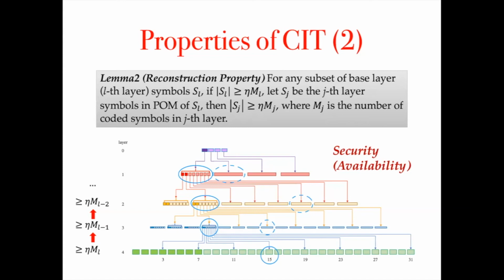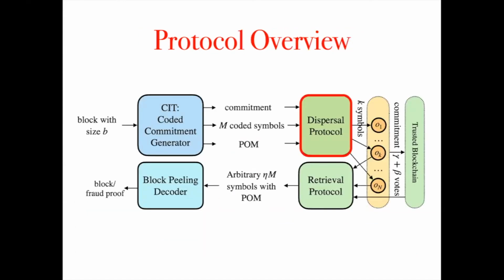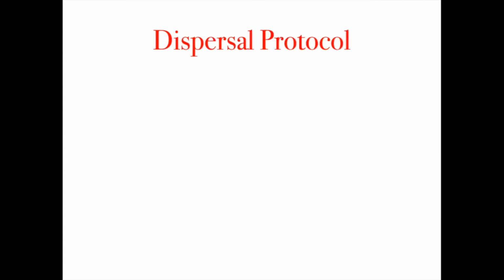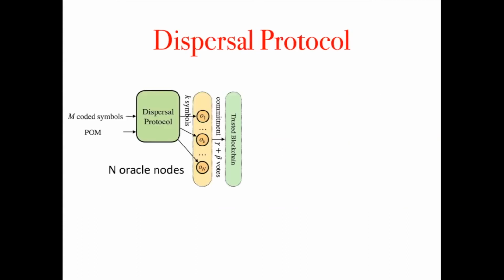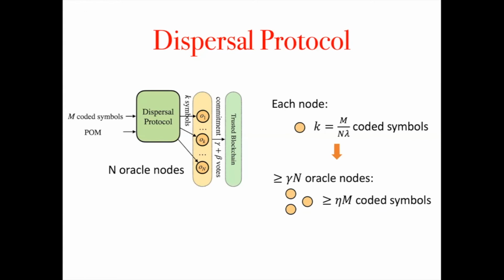With the help of CIT, we've got some coded symbols and their POM, which will be dispersed among the oracle layer. So a dispersal protocol is needed to decide which oracle node needs to store which chunks. A dispersal protocol encapsulates the following process. Consider there are n chunks to be dispersed to n oracle nodes, and each node receives k coded symbols, such that any gamma fraction of nodes together contains eta fraction of chunks.